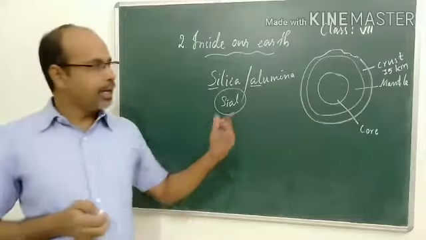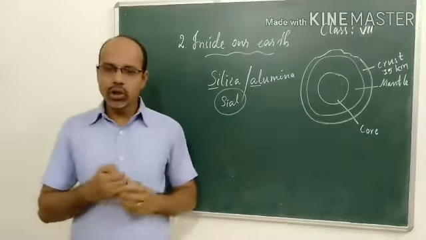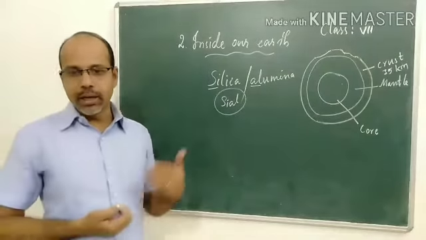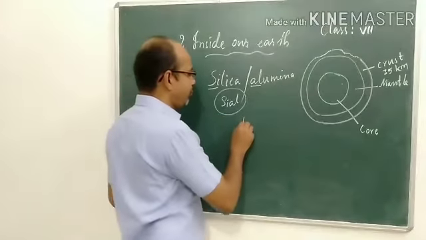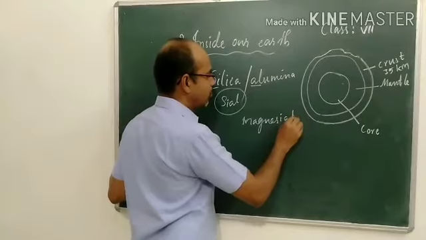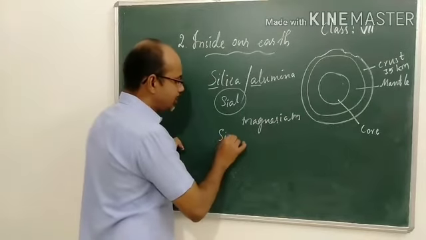And in the oceanic crust, the width reduces. In these regions we can find silica and magnesium. Silica and magnesium together are called Sima.